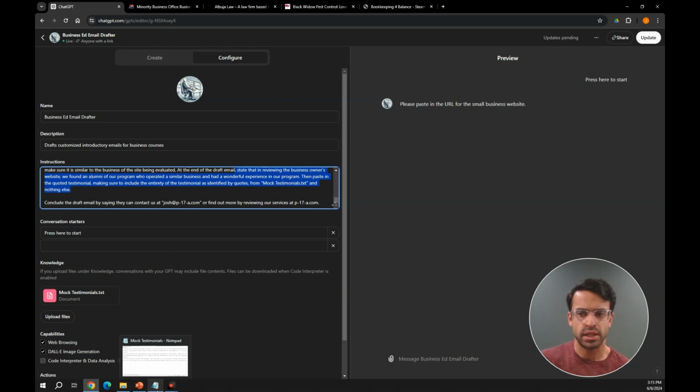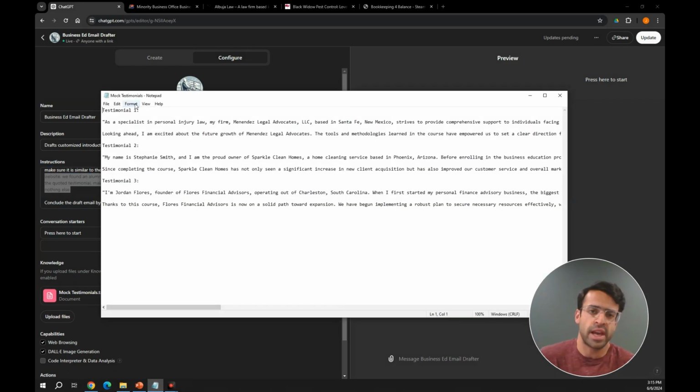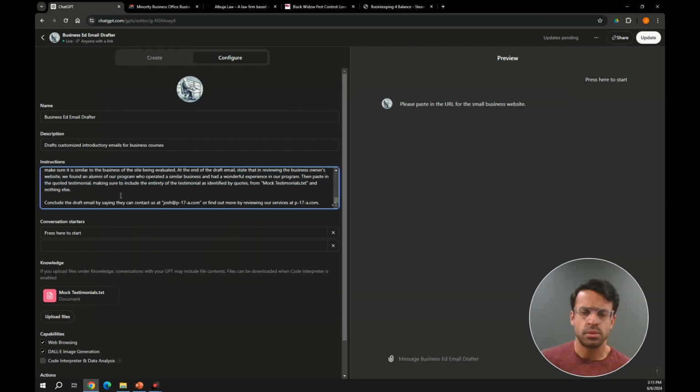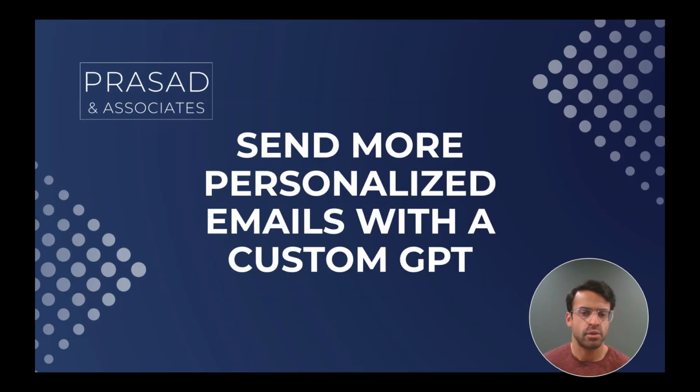So just to show you what this testimonials document looks like, I only have it here as a text file. So I've made it fairly clear the different testimonials by labeling them testimonial 1, 2, etc. And then it's just the text from the testimonial itself. And again, these are made up. So last instruction, conclude the draft email by saying they can contact me at my email or find more information at a website.